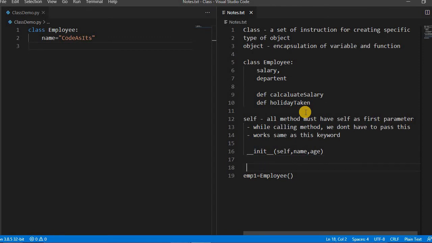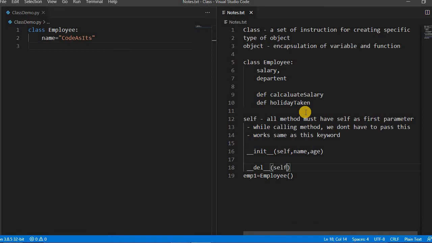And the destructor: whenever the reference of the object is removed, or when there is no calling object of the class, the destructor is called by default. And here also the double underscore del works as a destructor. By default, Python handles garbage collection. Garbage collection is nothing but a process to check whether any reference is remaining or not.